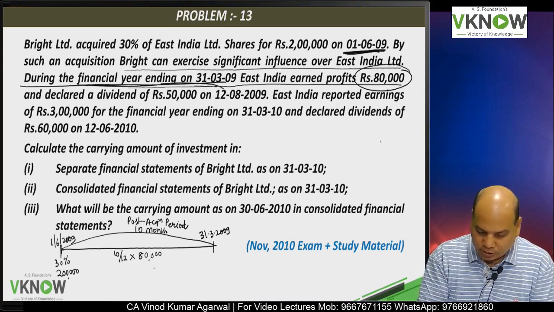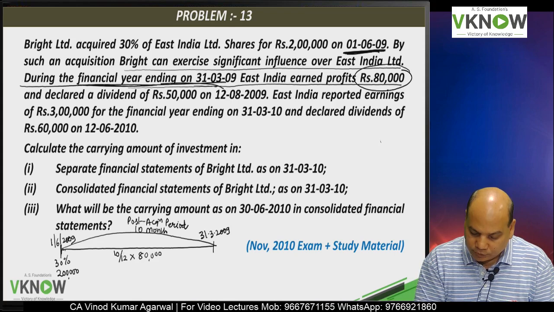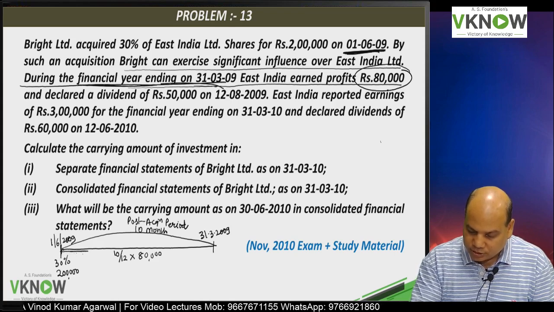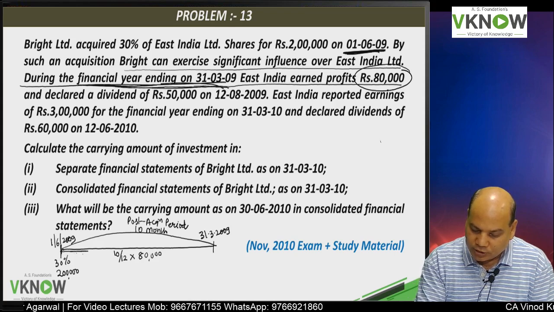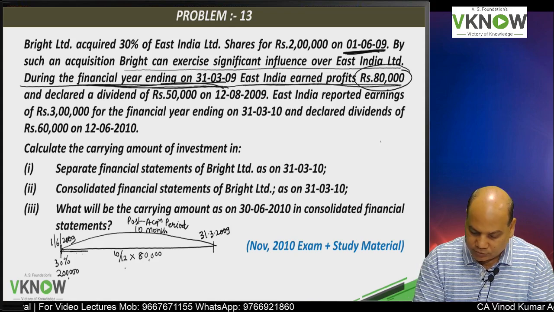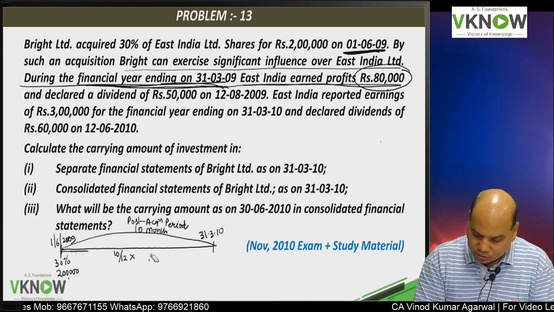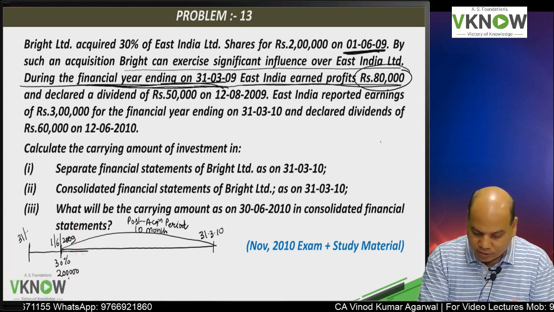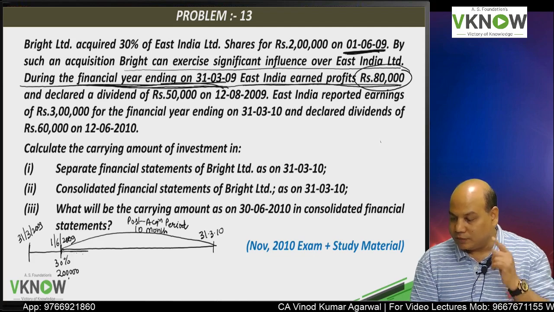Yes, 10 by 12 into 80,000. This is the profit of, no, there is a small misinterpretation by me. I would like to rectify. During the financial year ending 31st March 3, East India earned a profit of 80,000. This is not 31st March 9. It should be 31st March 10, and this is not here. 31st March 9 will be here. How can 31st March 9 be after 1st June 9?